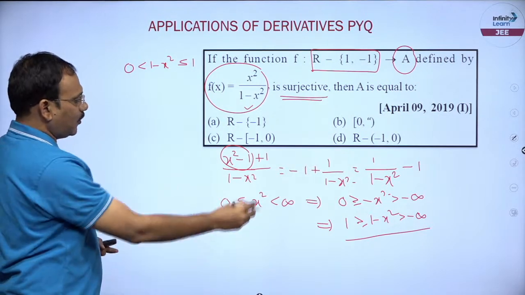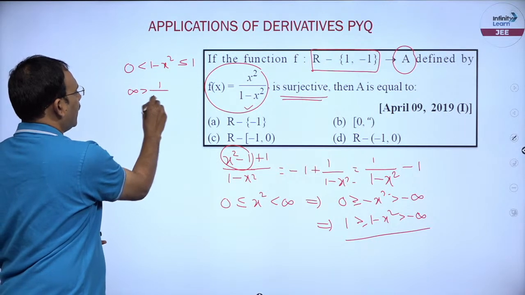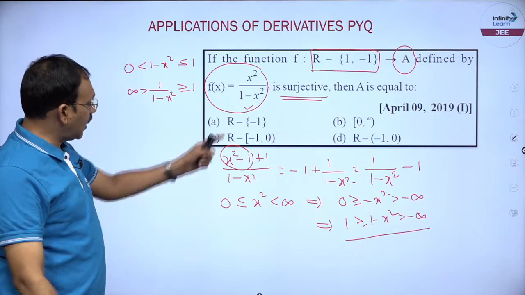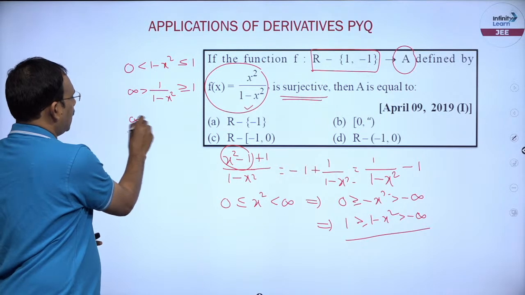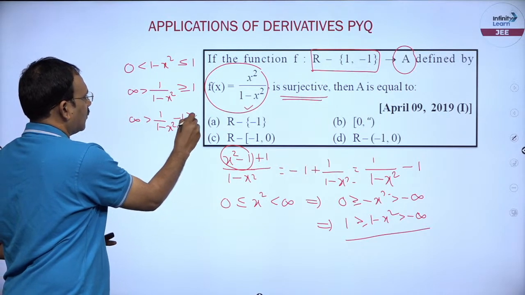Now, take the reciprocal. This is going to be infinity greater than 1 by 1 minus x square greater than or equal to 1. Now, you subtract 1 from the function, infinity greater than 1 by 1 minus x square minus 1 greater than or equal to 0.